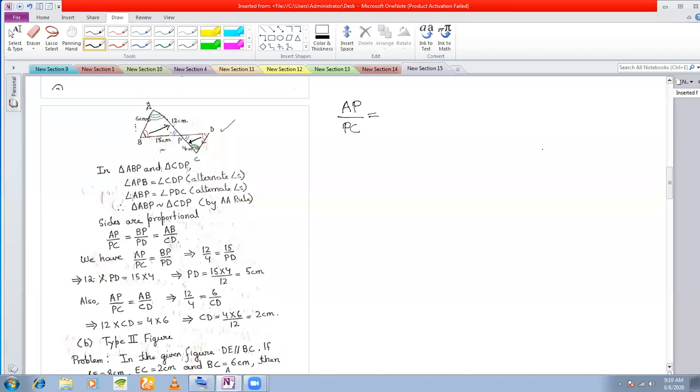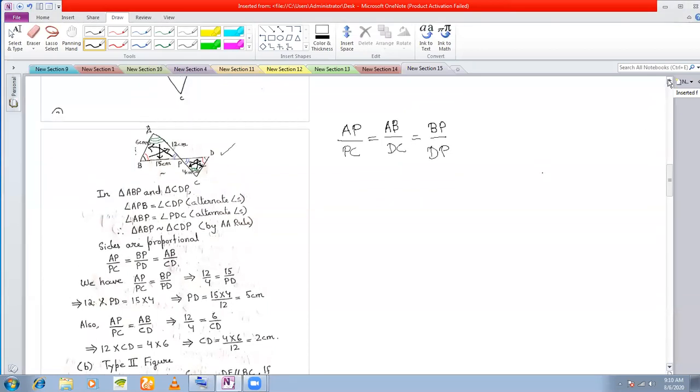Next, the blue angle. Blue angle opposite to this side is AB, and the opposite side to this blue angle is DC. AB by DC. And now look at the green angle. The opposite side to the green angle is BP, and opposite to this green angle is DP. Okay, so I have written the proportional sides. Now I look at the question. What the question is.